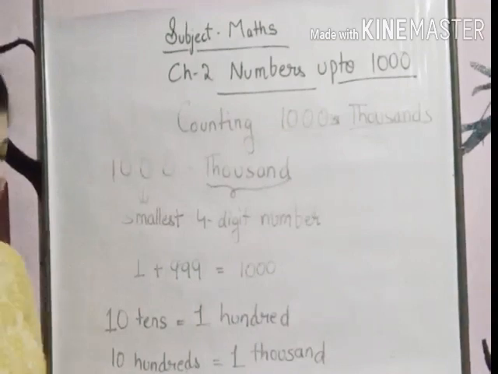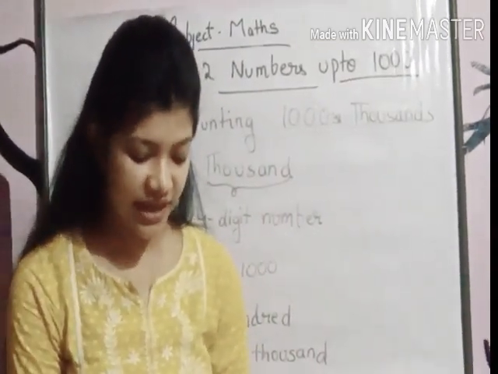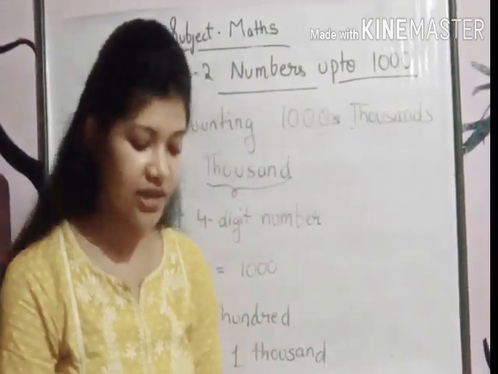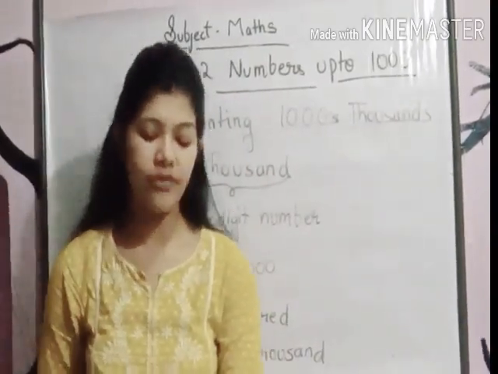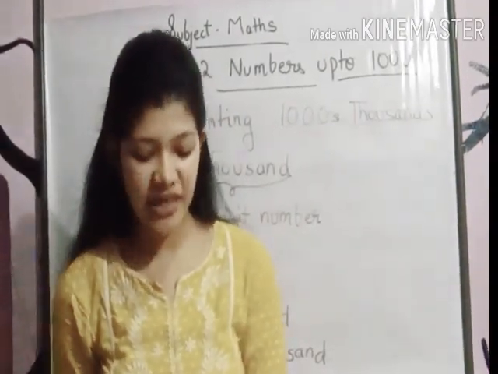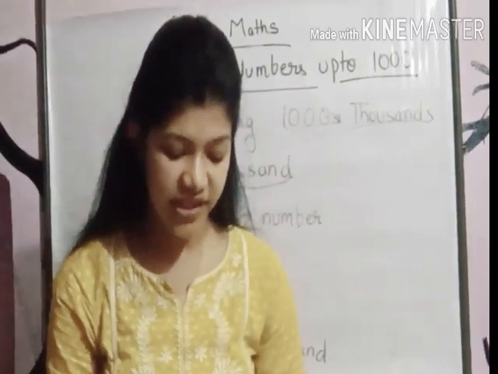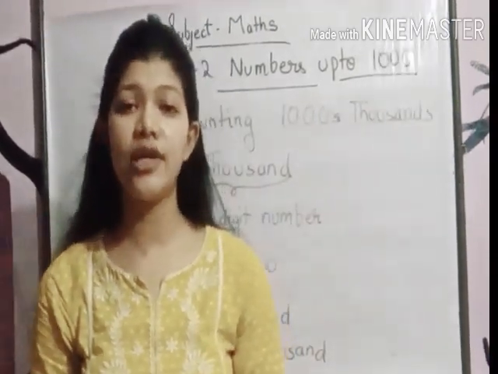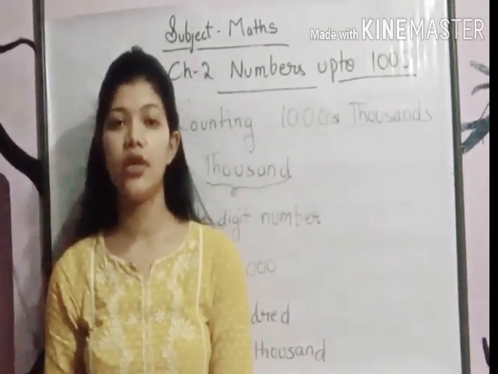I hope this much is clear. Now open the next exercise, that is given on page number 28. Self-practice 2C. In this exercise also you have to write the countings, the missing numbers. This also you will do yourself. Please solve it, and if you have not learned counting, then please learn it again and again. I am saying this. Learn it.